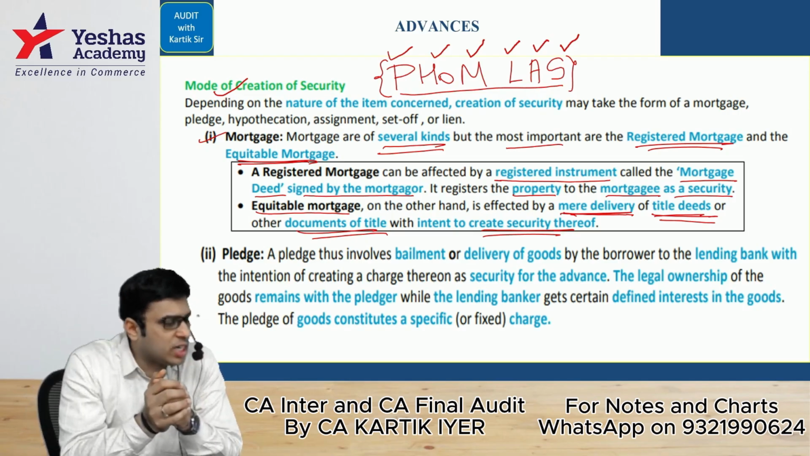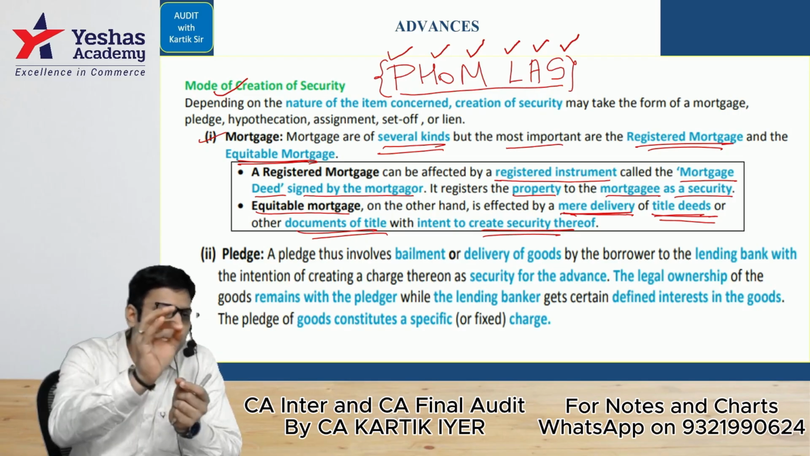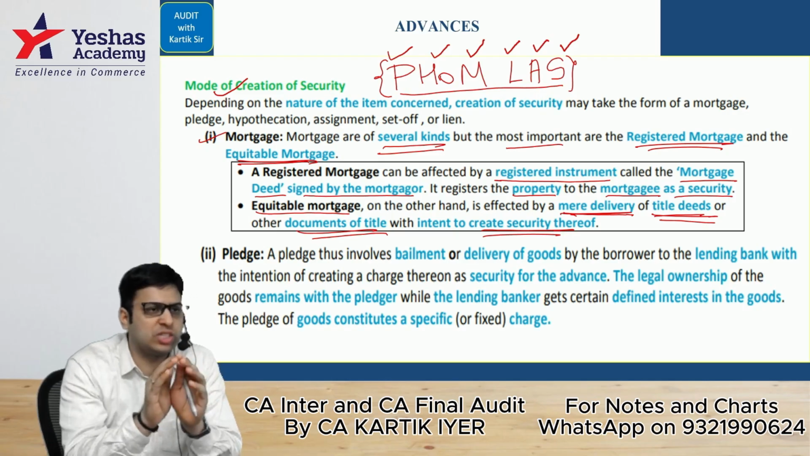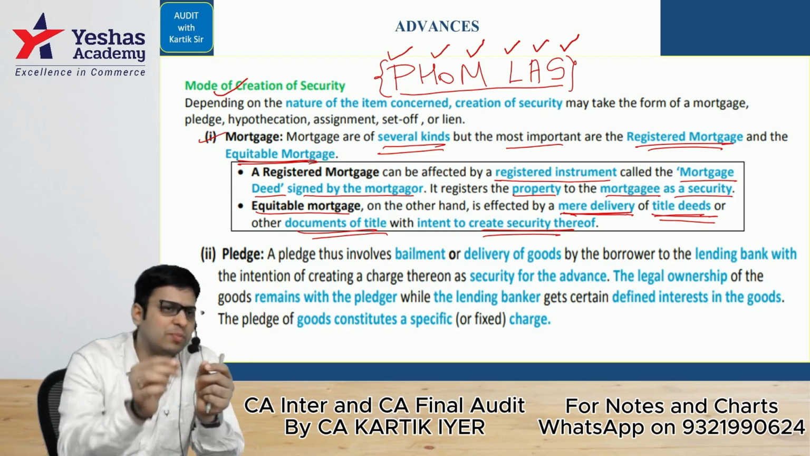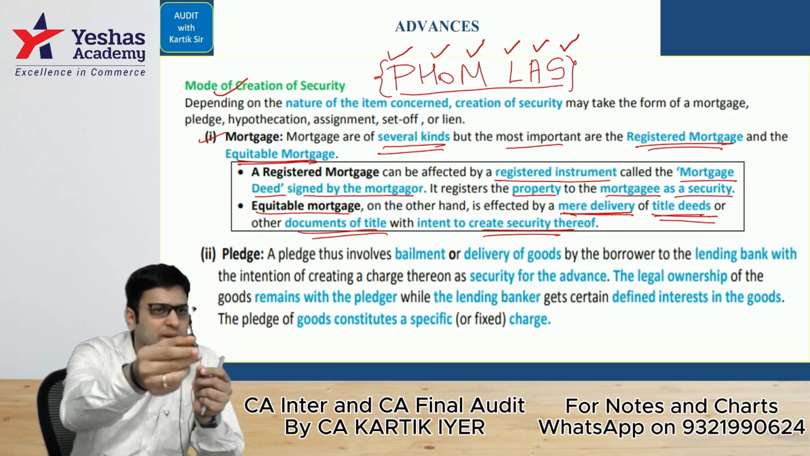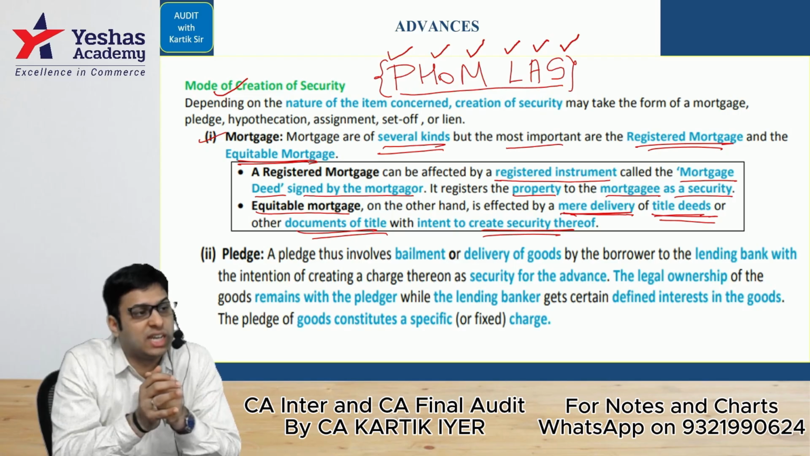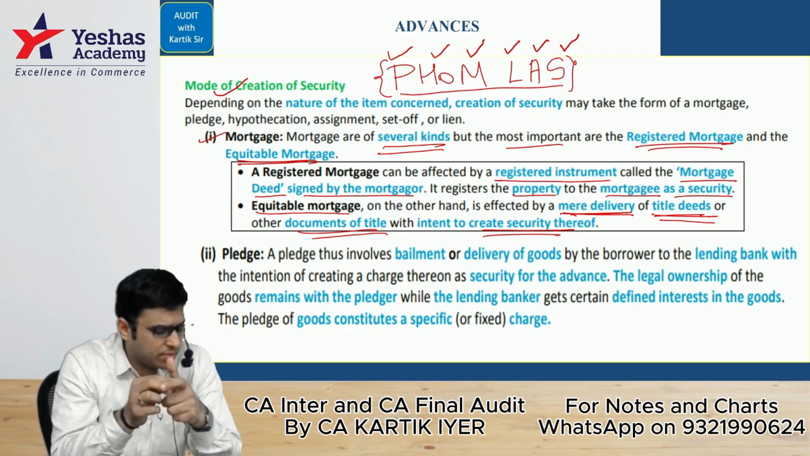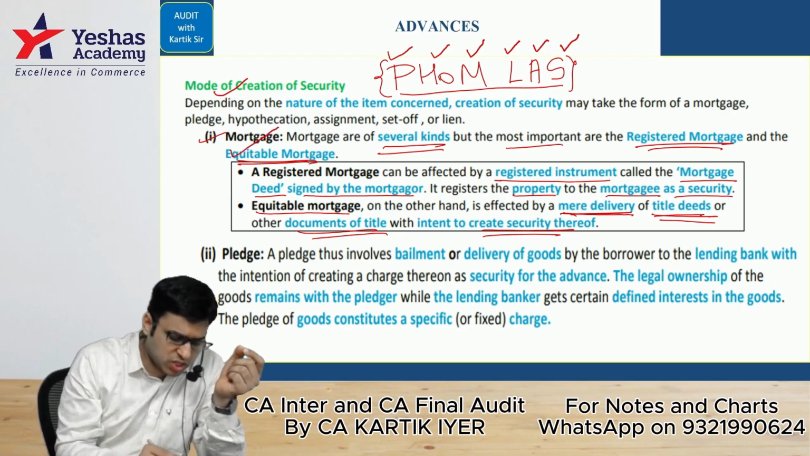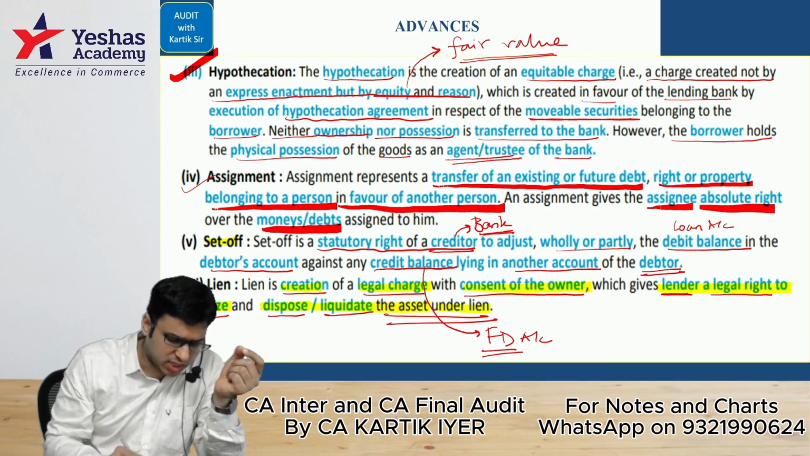What is equitable mortgage? Equitable mortgage is when there is simply mere delivery of title deeds. There is no change in the ownership name. The borrower, the mortgagor, simply gives the property papers to the bank. That's it. There is no change in the name there. Okay, that is called equitable mortgage. So that is basically mortgage, pledge, and hypothecation, which we had done.